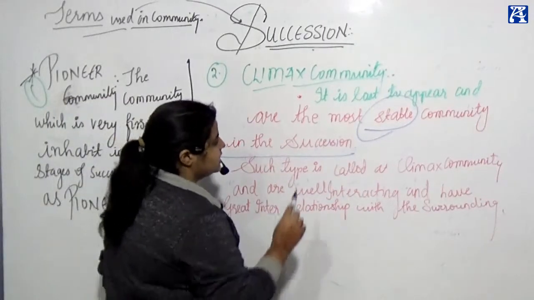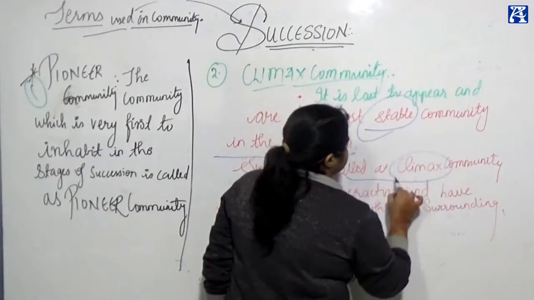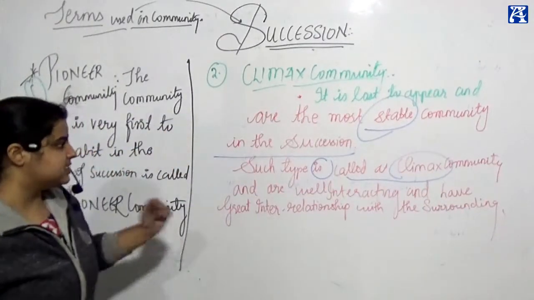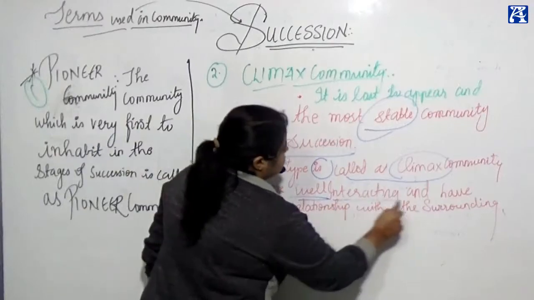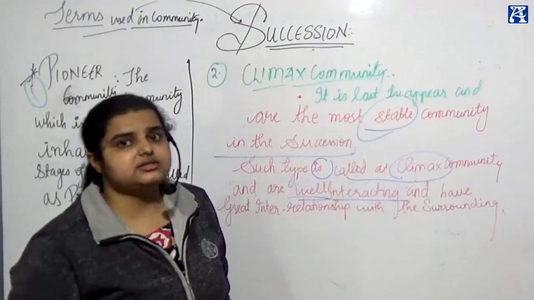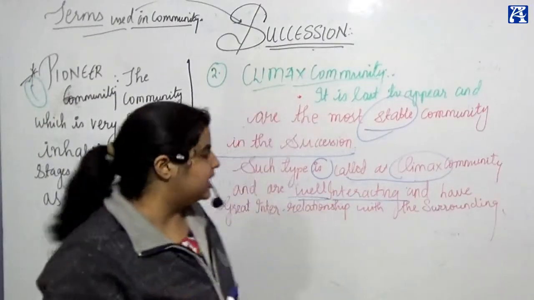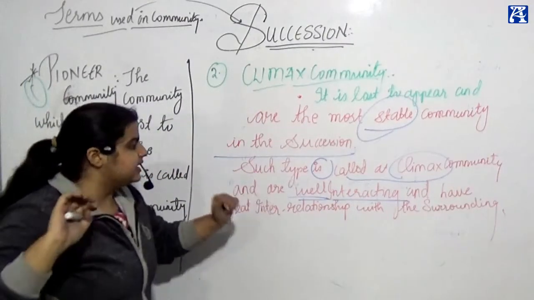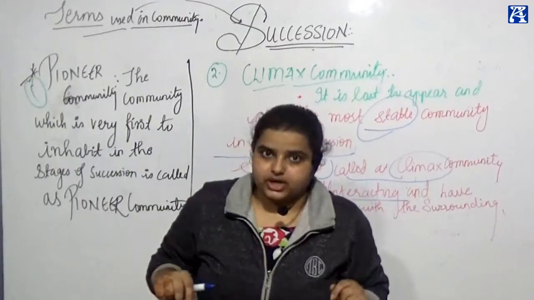Such a type of community is called climax community. And the second thing, it is well interacting; that is, it has great relationship or interrelationship with its surroundings. That's why it is called well interacting. Clear?